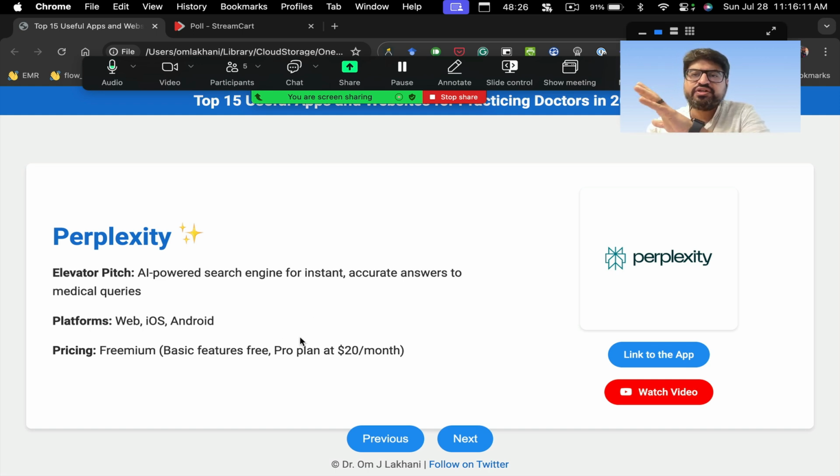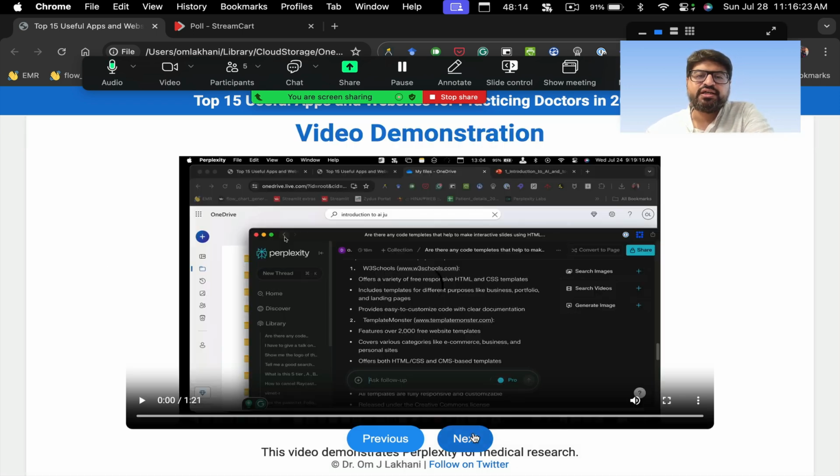It's a freemium app, so a lot of features are free of cost, but there is a pro plan as well, where you can pay $20 a month. It's almost the same cost as a ChatGPT subscription. So that's the Perplexity app. I'll show you how it works.